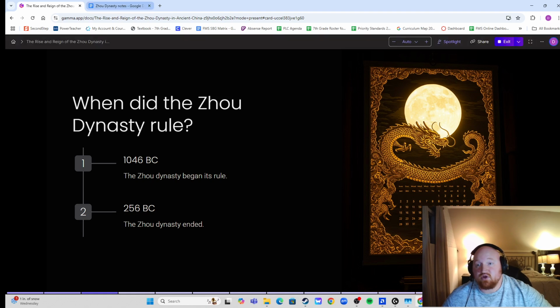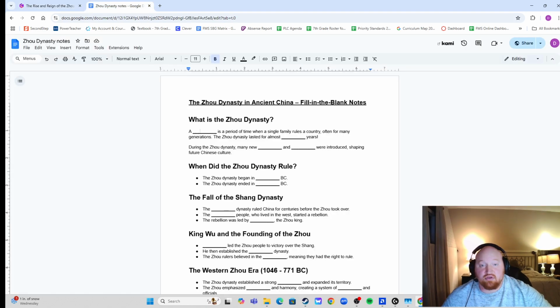Also, before I forget, you guys need to have these notes open. It's on Canvas. It's on Canvas if you forget, but also you should have the paper copy that I gave you in class. So make sure you have that.